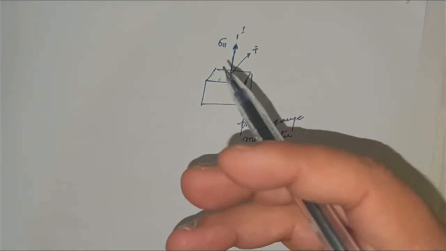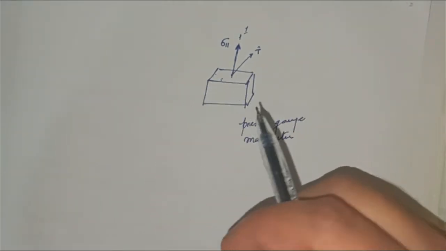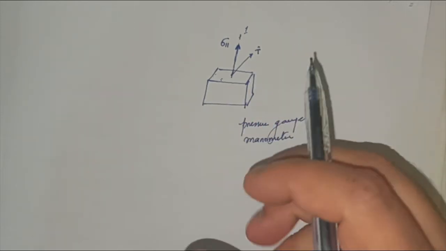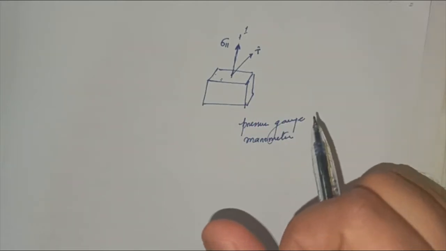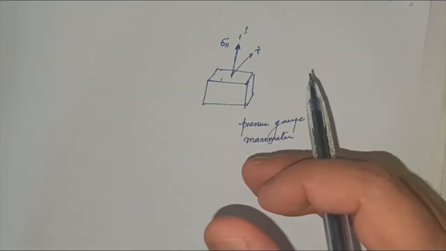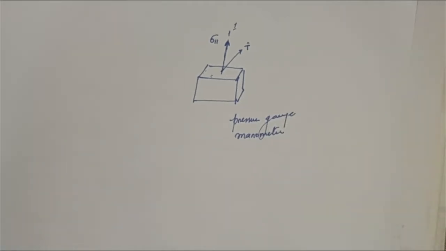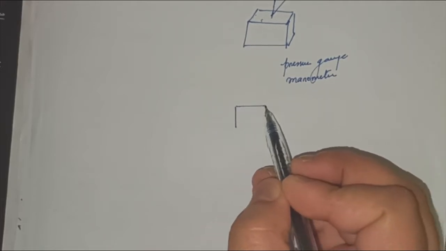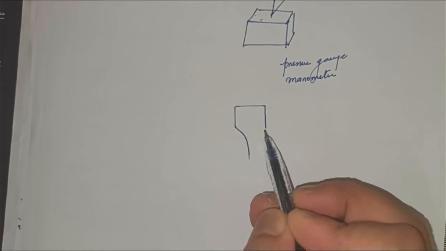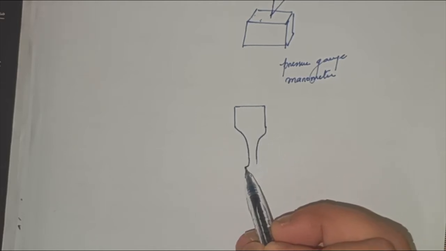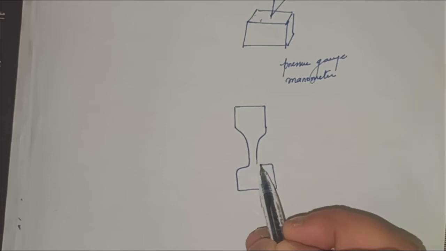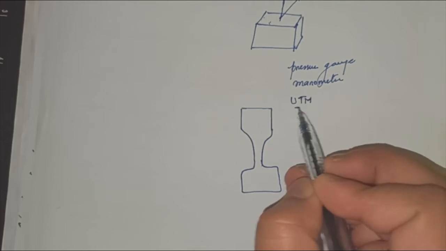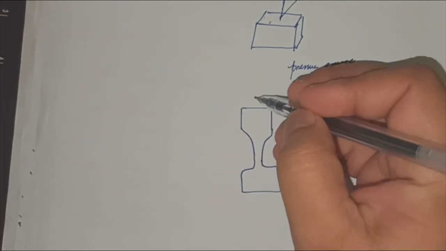You have done some physics and chemistry experiments. You have seen manometers or barometers. Pressure is measured by these instruments. However, stress cannot be measured directly. For the measurement of stress, you have to measure the load. As I said in one of the earlier videos, this is a dog bone specimen that we used to test in the universal testing machine, which is also called UTM. We used to test these types of samples. If we load these samples,